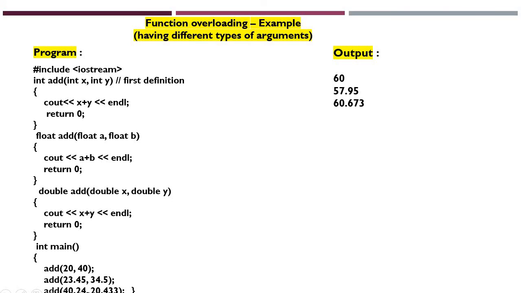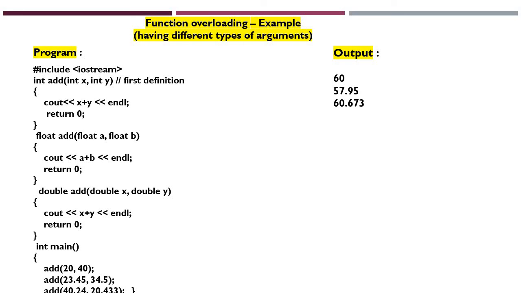And in the third case again it is two parameters. With that we cannot decide which one to be called. So with the parameter it will check for any double values. Yes, we have double values, double x comma double y. So it will call this third function. So function overloading will check for the parameters. Of course the function name will be the same for all the functions.